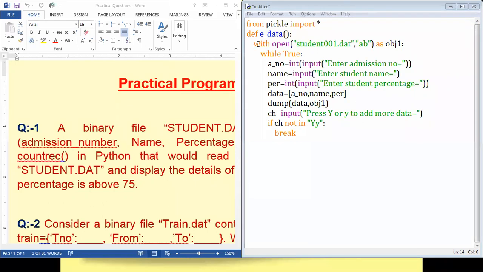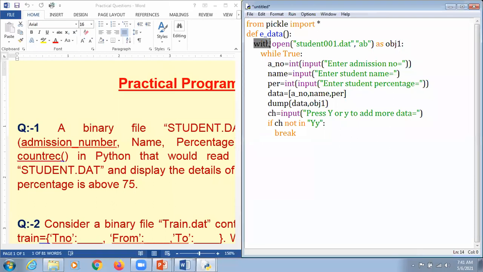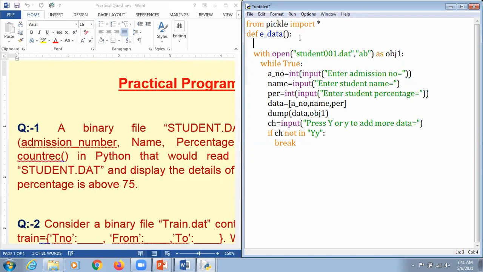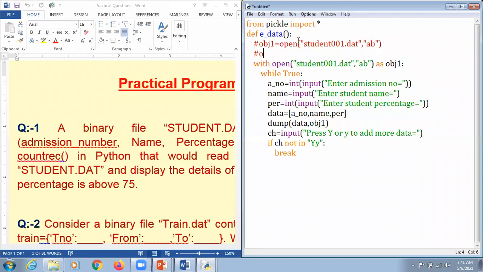Gurpreet ji, this with is a keyword. Instead of using this simple form, we can also write it in such a form, so kindly concentrate. obj1 is equal to open, student 001.dat, and here AB, that is the append mode, and after that we perform the operation. But in that case we also have to mention the obj1.close function. So this is the concept we have discussed earlier.